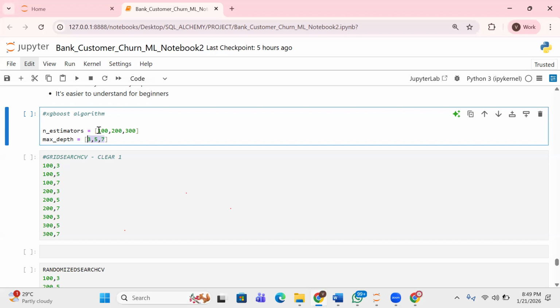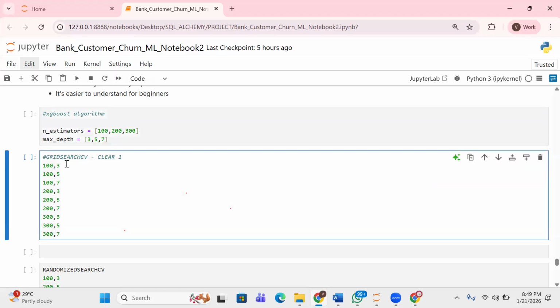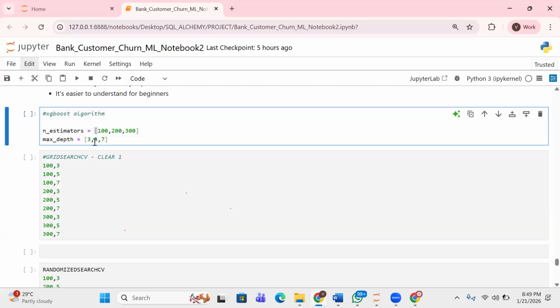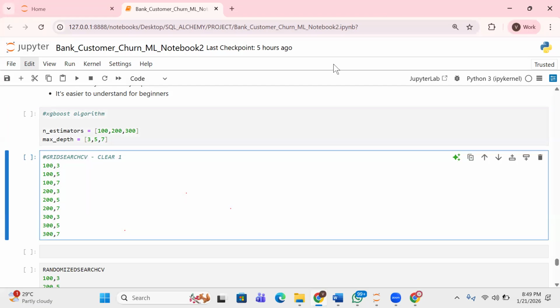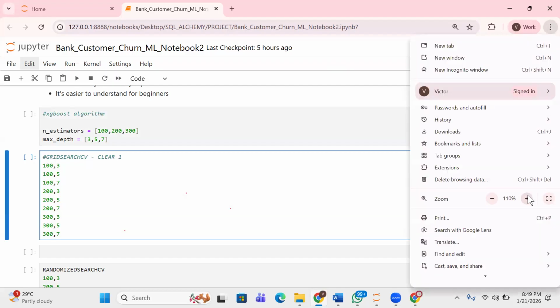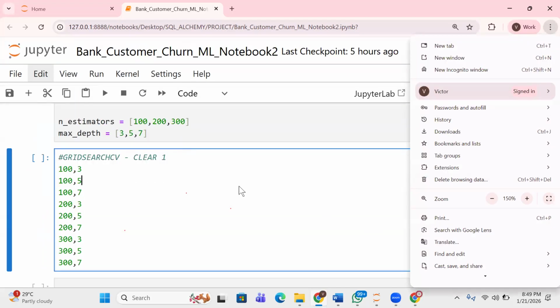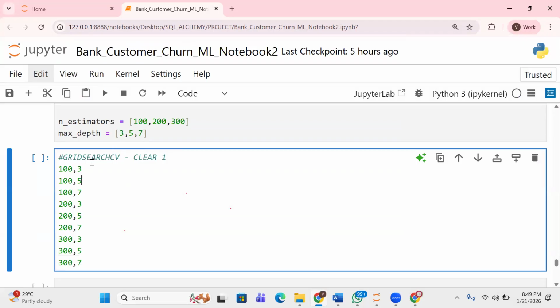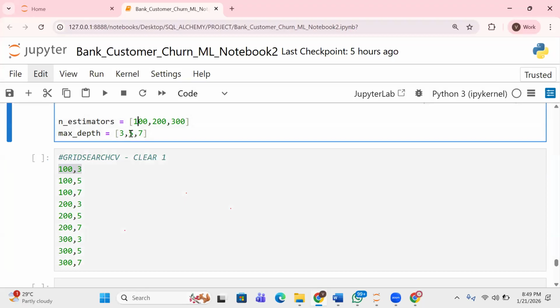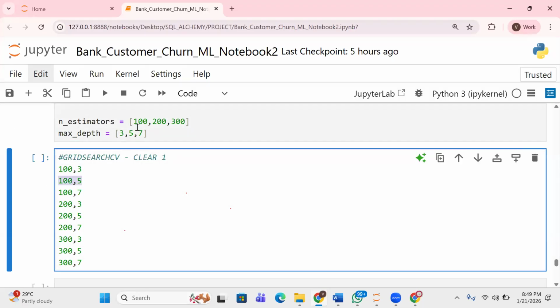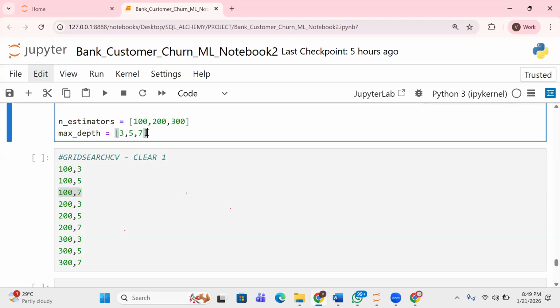Now, let's start. What is the first value here? First value here is 100, right? So let's start writing 100 with 3. That's the first one. Can you see this? 100 with 5, that's 2. Let me try to increase the size of my screen. So yes, you can see 100 with 3, 105, this 5 here, and 107. Is there another value here? No. We are done with 100, right?